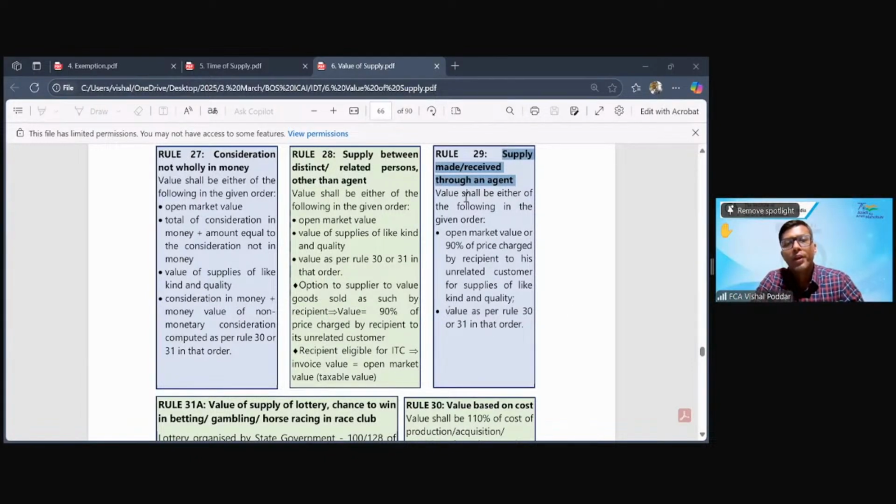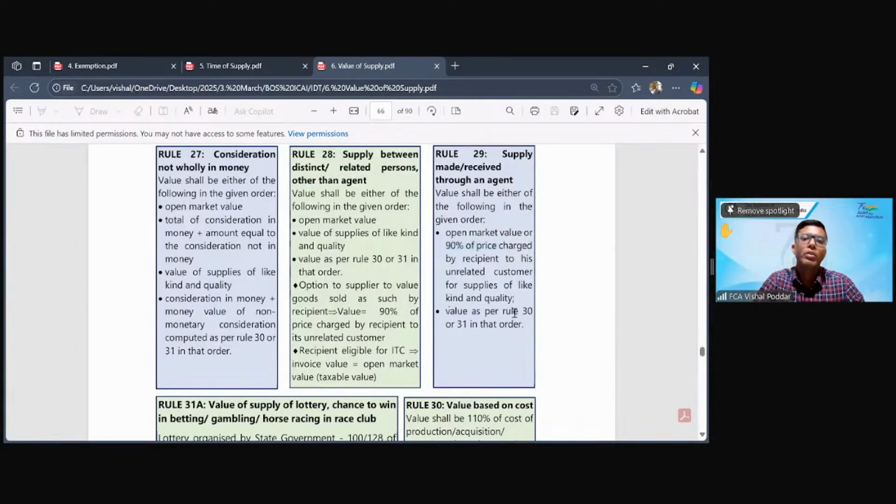Now, where the supply is made to or through an agent, the value will be what? The value will be, first, as usual, the open market value, or here again, they have given you the same choice which was given here. What was that choice? That when I'm selling to my agent and my agent would be selling further, whatever price my agent is charging, you take 90% of that. That becomes your price and you pay tax on that 90%.